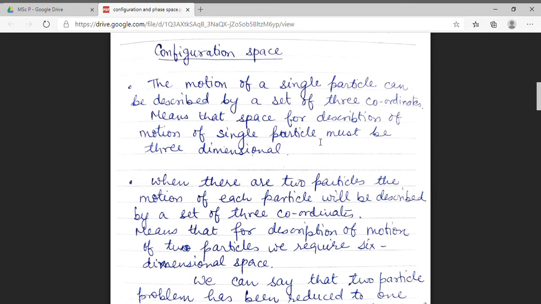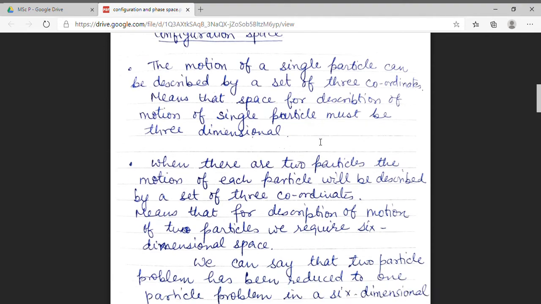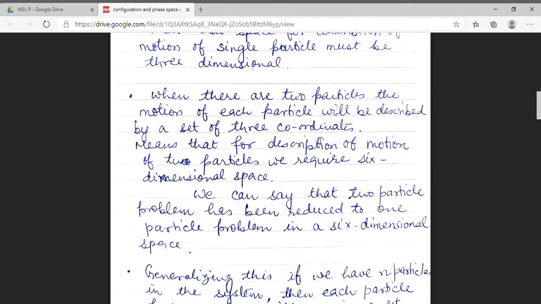This means that for the description of motion of two particles, we require 6-dimensional space, whereas in the first case, when there was a single particle, we needed 3-dimensional space. Now, in this two-particle problem, I am reducing my system to a one-particle problem. So this one-particle problem can be solved in a 6-dimensional space.